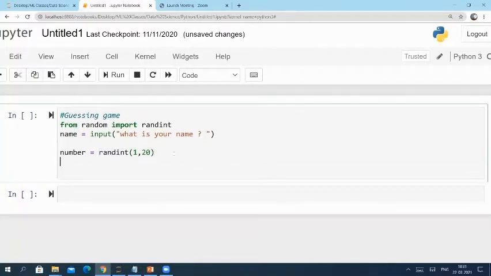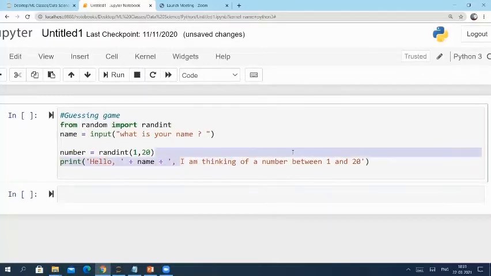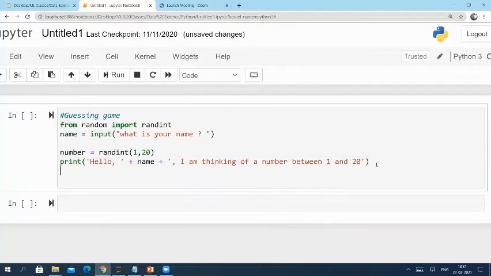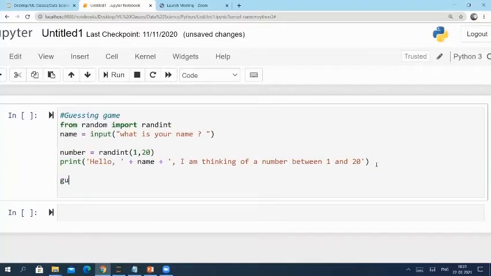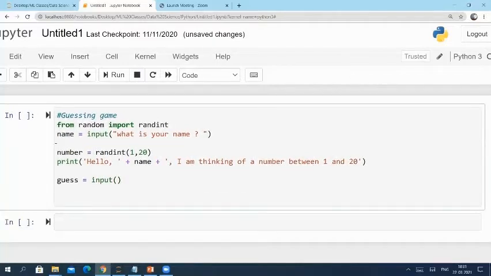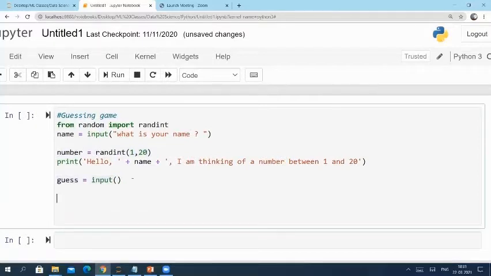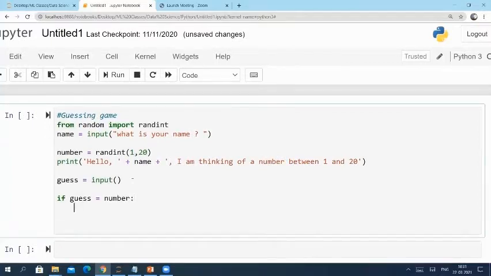And the next step is to inform the user that I am thinking of a number between 1 and 20. And now let's take the number from the user and store it in a variable called guess. Now we have generated a number randomly, and we have got the input from the user as well. Let's see if both are the same by using an if condition. If both are the same, just print the output.